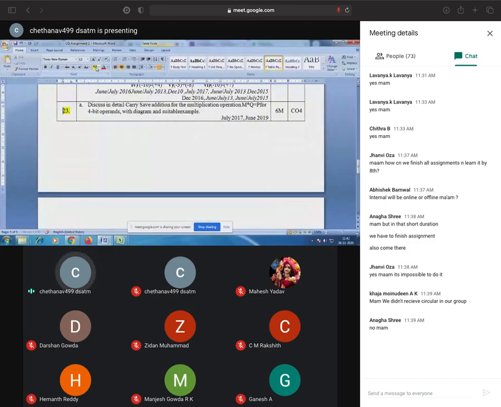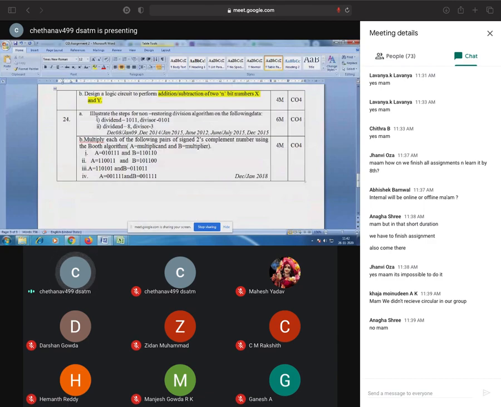Anyway, I'll revise it also, nothing to worry. And this is division, non-restoring division. You have to apply it for these two problems. Dividend and divisor both will be provided. That is the 24th. And even you have to multiply using the Booth algorithm.